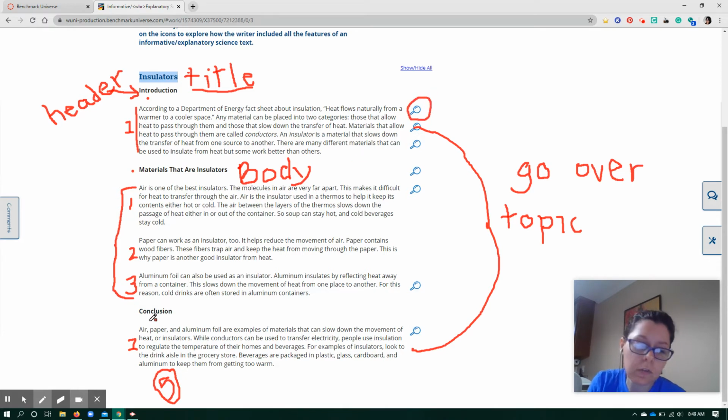They look like a magnifying glass. Now, if you click that, it's going to give you more information. So you click that, it highlights the very first sentence, and it says, writer includes a quotation from a reliable source. Now, where are you going to get this reliable source? Remember earlier I talked about how you're going to find 2 websites. Those 2 websites are going to help you find quotes that you'll use as your reliable source.